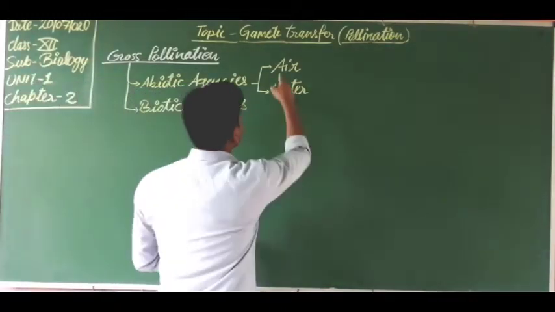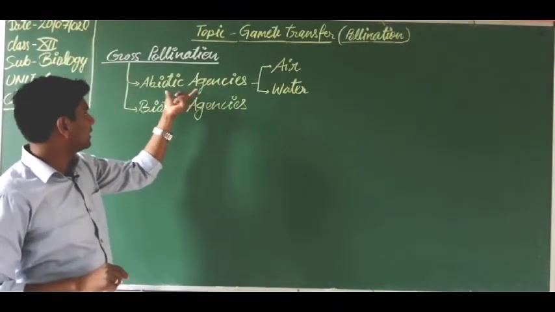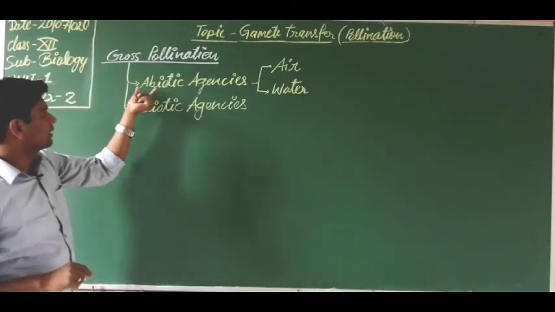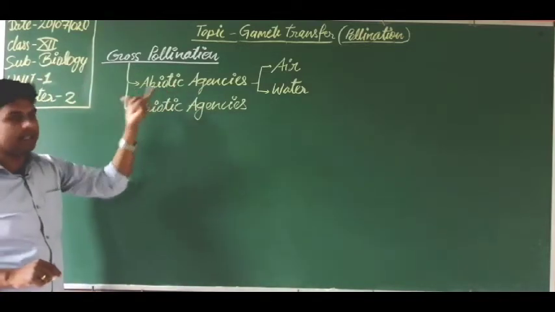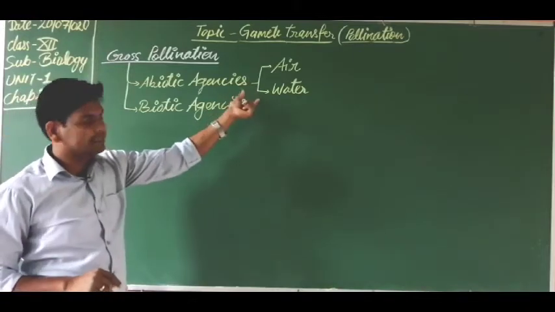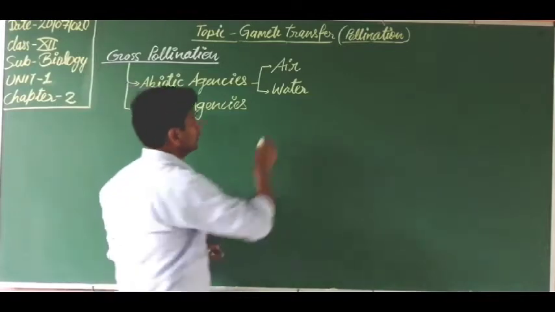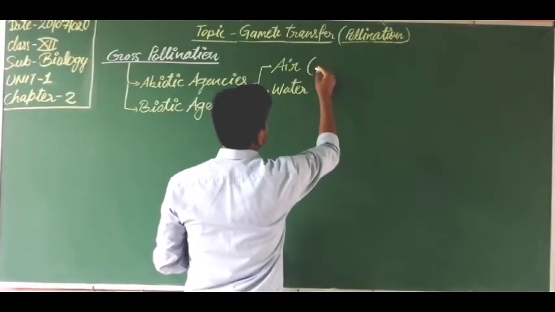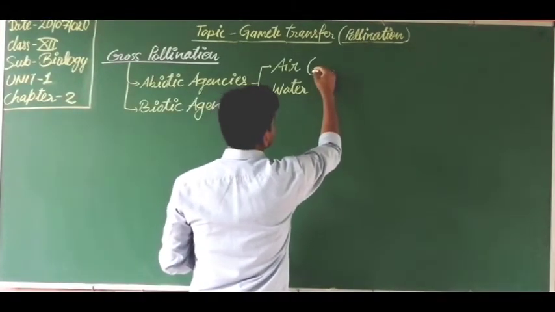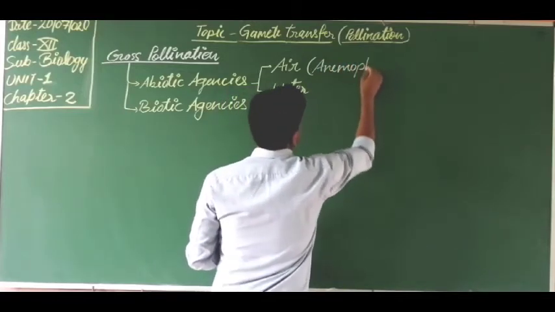When pollination occurs through air and water, these agencies are known as abiotic agencies. Got it? And when pollination occurs by air, it is known as anemophily.